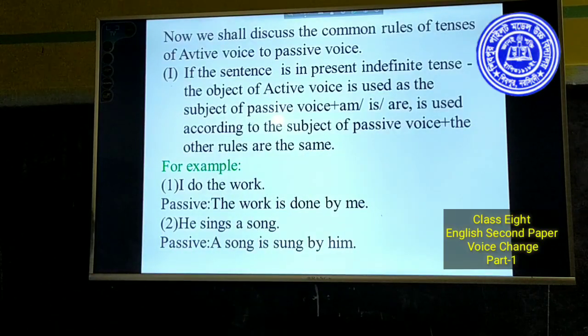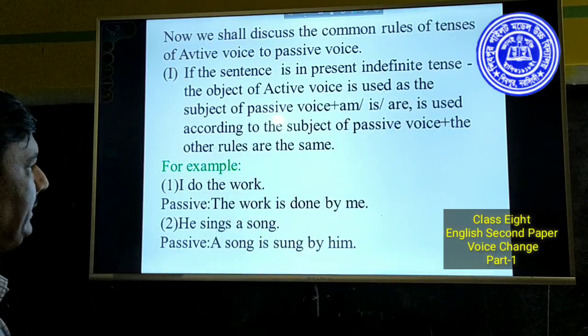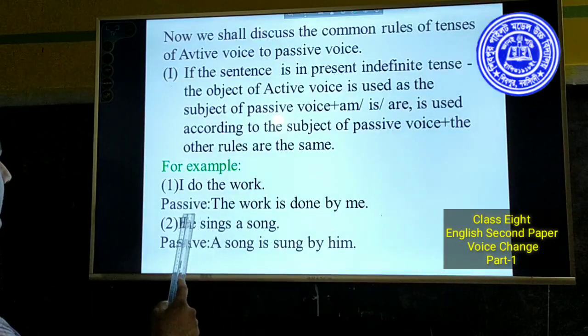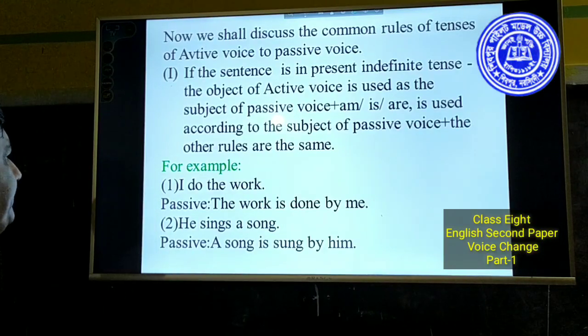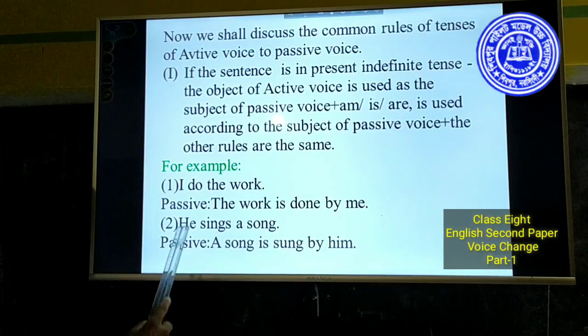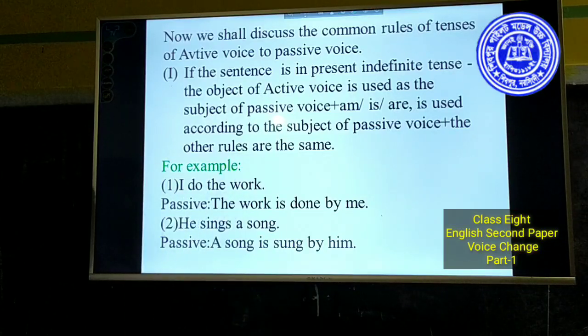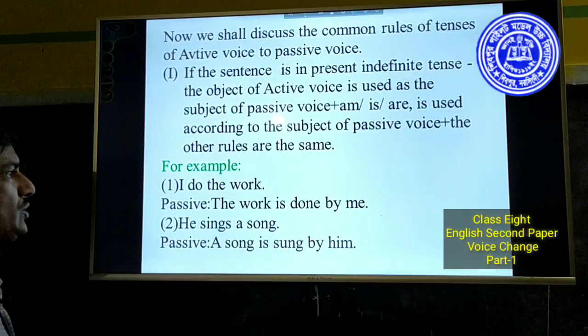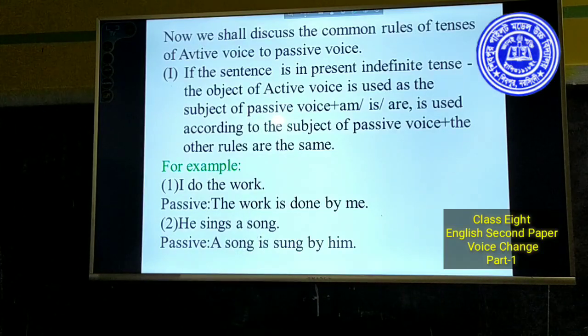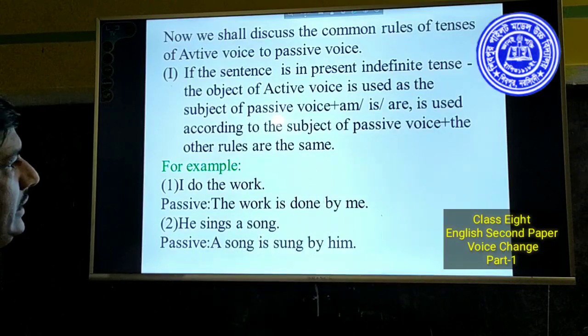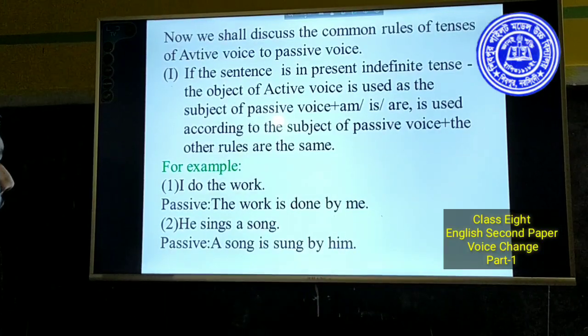For example, "I do the work" becomes "The work is done by me." Here I is used as subject, do helping verb, do main verb, the work object. So in the passive voice the work is used as subject, is helping verb, done main verb, by preposition, me object.